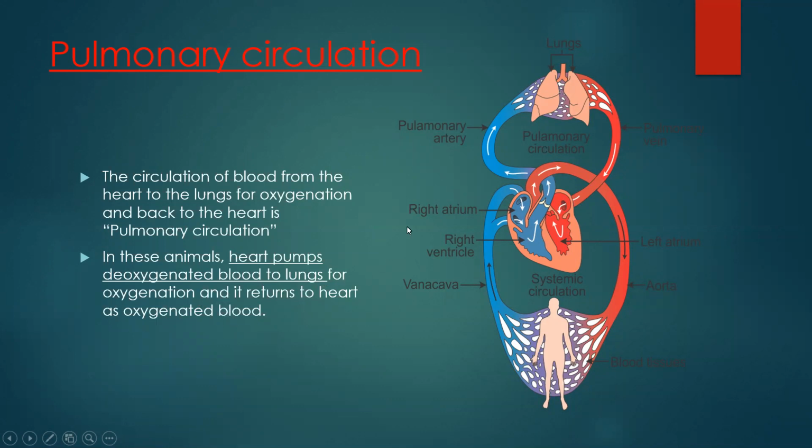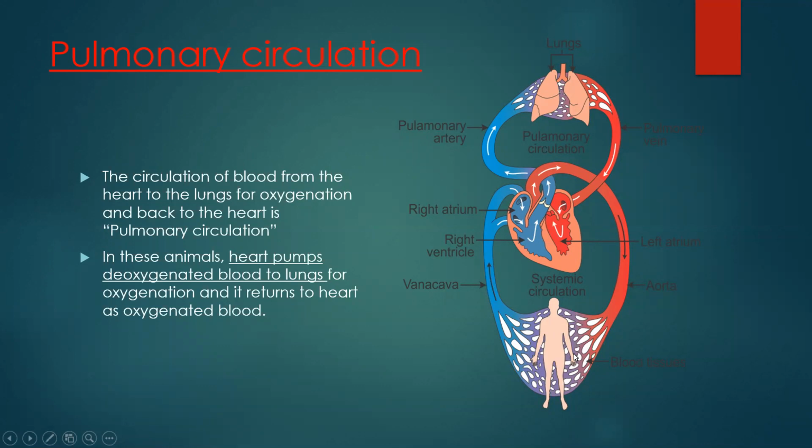Now the question is, from where do the right auricle and right ventricle receive deoxygenated blood? इनको deoxygenated blood कहाँ से मिलता है? Now here is the vena cava. What is the function of the vena cava? To bring deoxygenated blood.